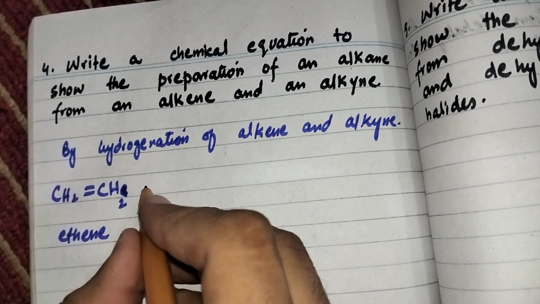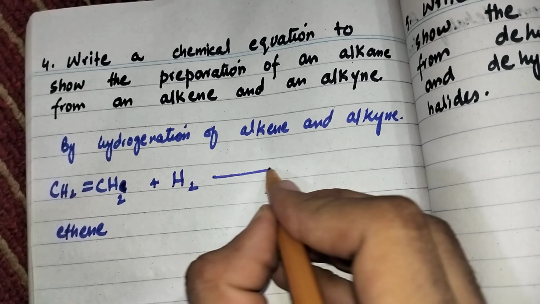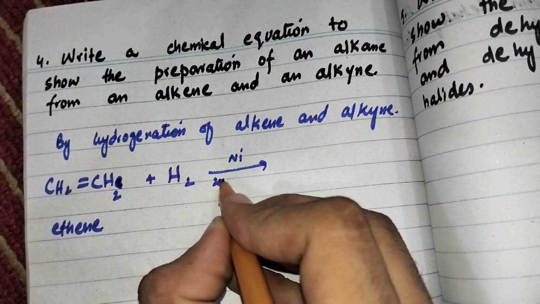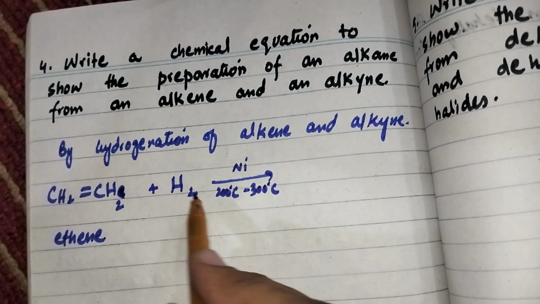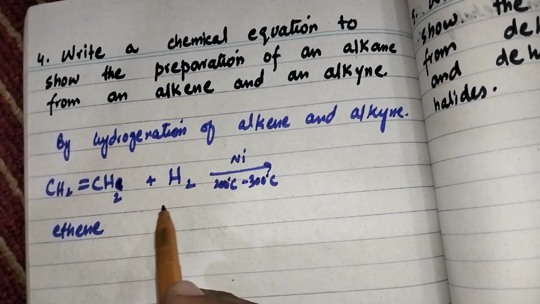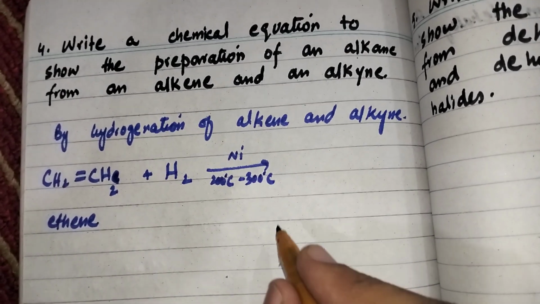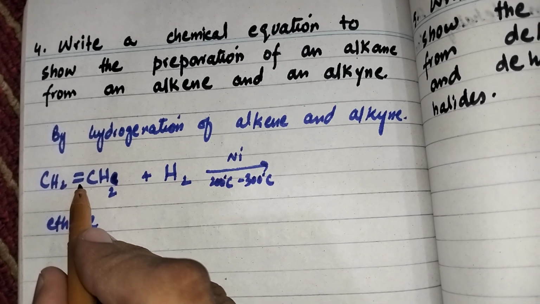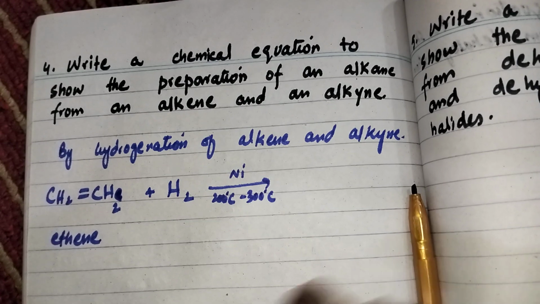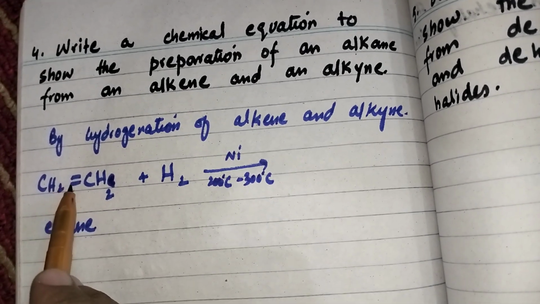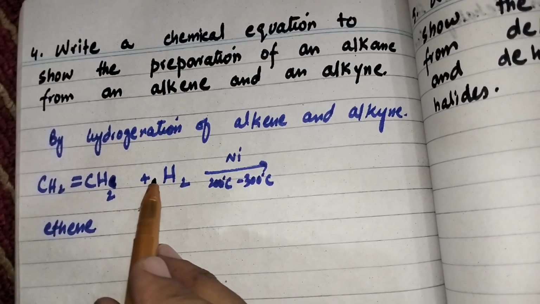The first member of the alkene family, when it is reacted with H2 gas in the presence of nickel at 200 to 300 degrees centigrade temperature, the double bond will break, and the valencies which are freed by breaking the double bond to single bond will be completed by hydrogen. Hydrogen will attach to this carbon and this carbon.